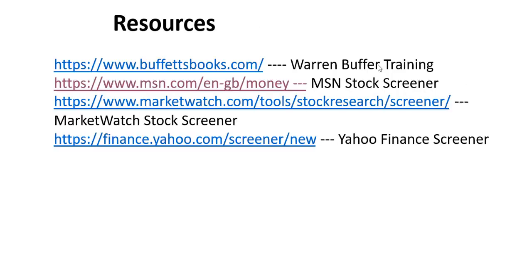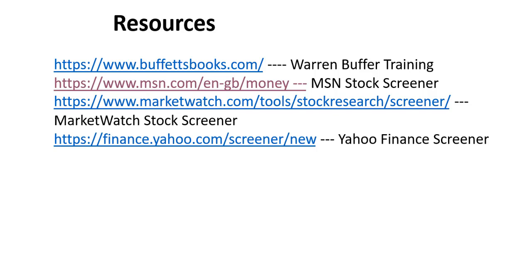Okay, so these are the resources we are going to use. I will leave this link in the description so you can go and check it out. This Warren Buffett books is a very good resource you can go to for training about his methods. This MSN is a stock screener. The Market Watch is a stock screener, and the Yahoo Finance is also a stock screener.